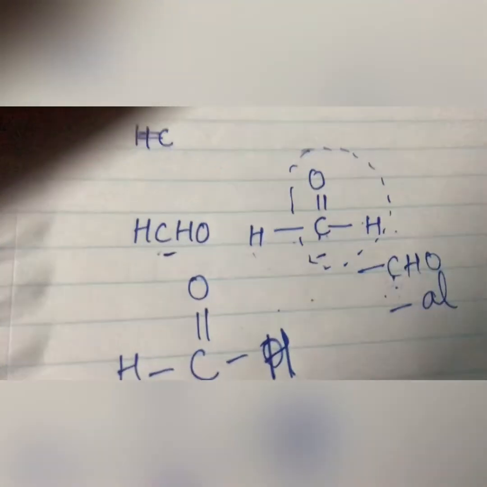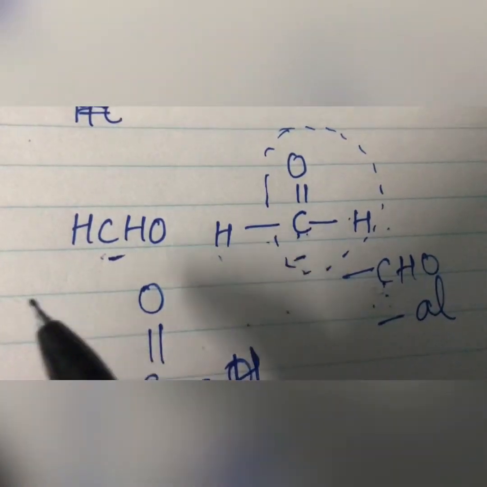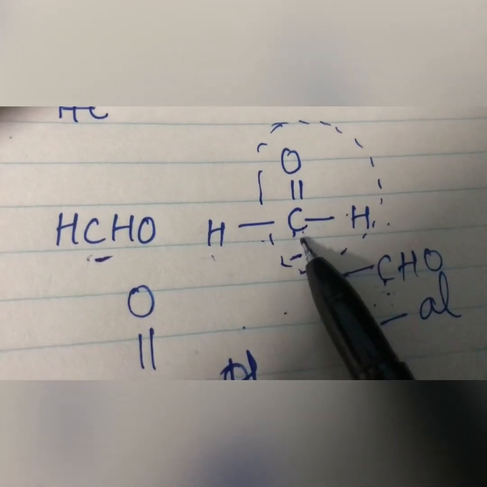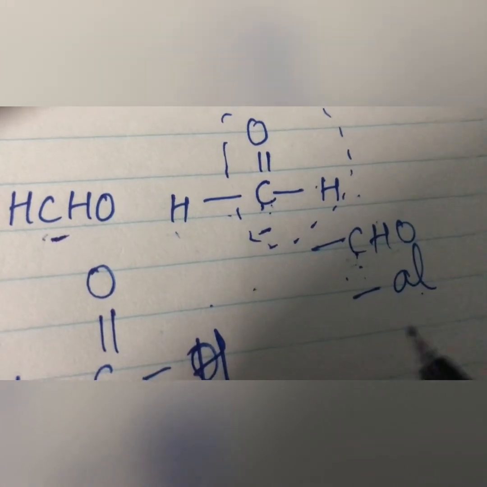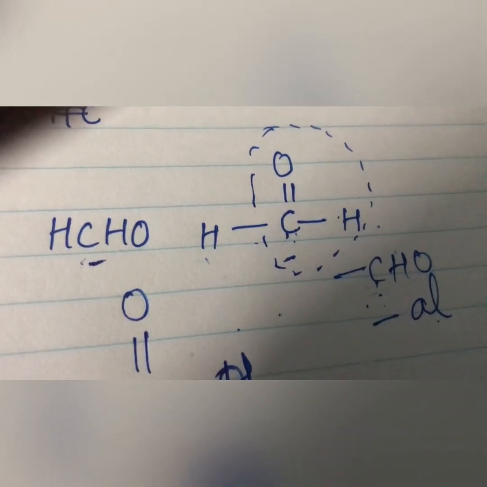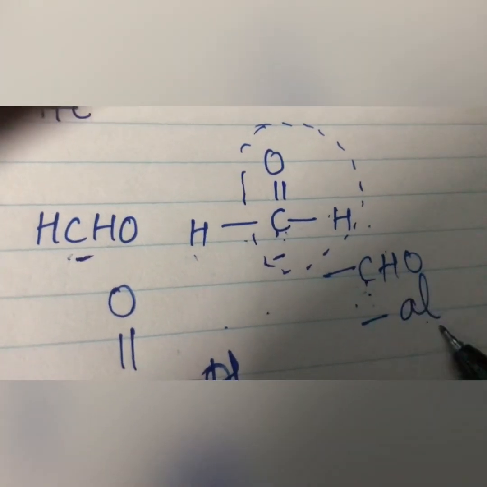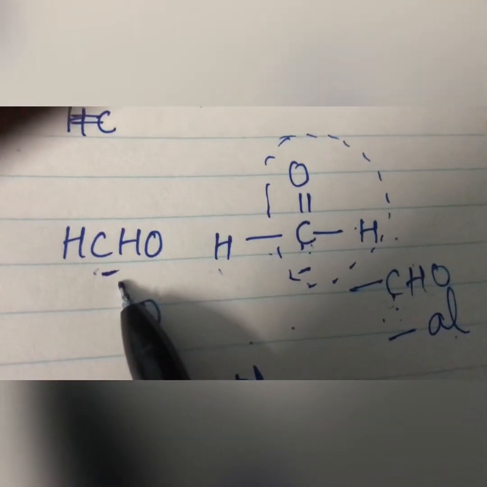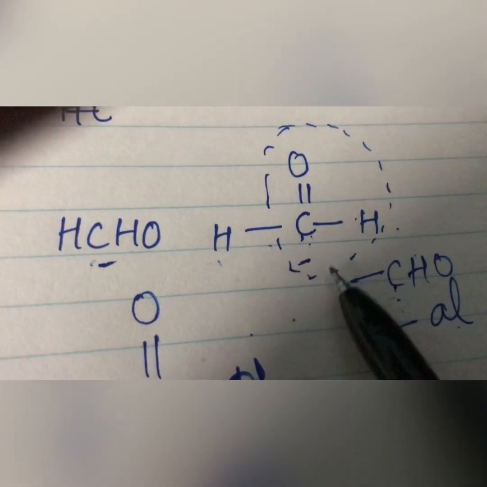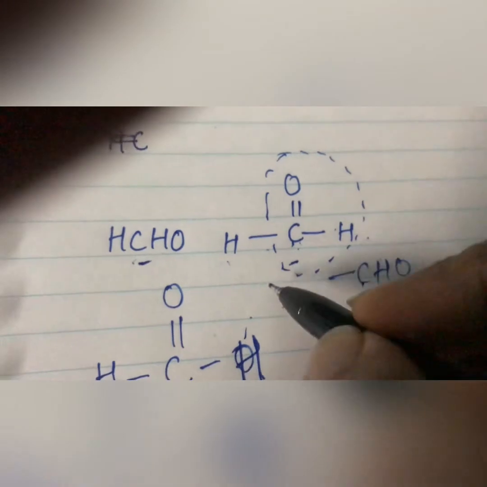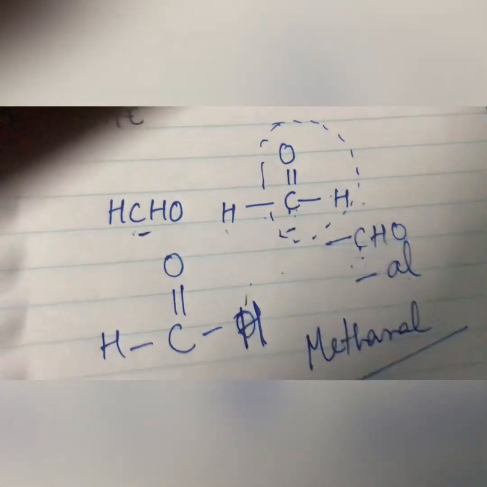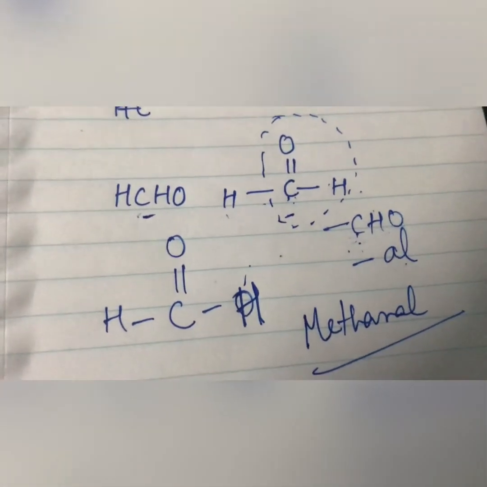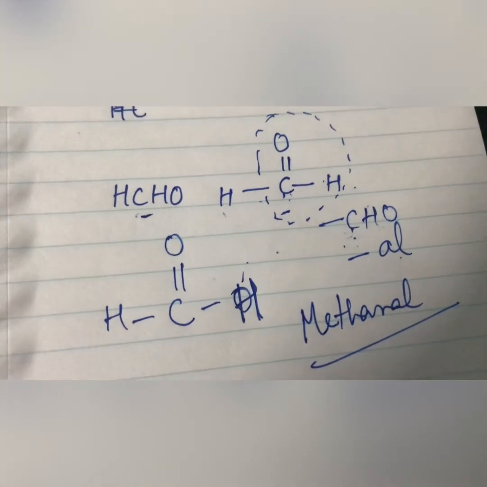Right student? See students, another friend of carbon is aldehyde. Aldehyde having the formula C double bond OH. You can write this like this also, and the suffix you will add is AL. The way we have added suffix OL in alcohol, here we will add AL. So you can write this one like this also. It is called methanal. Fine students. Same way you will say ethanal, propanal, butanal, all this.